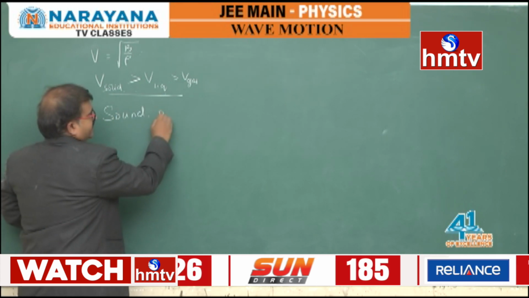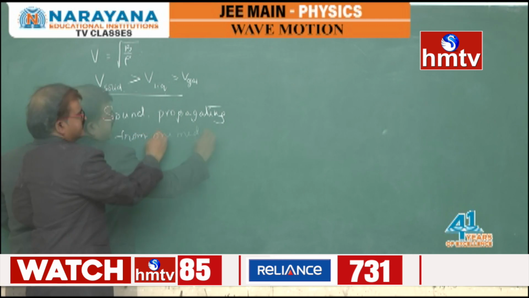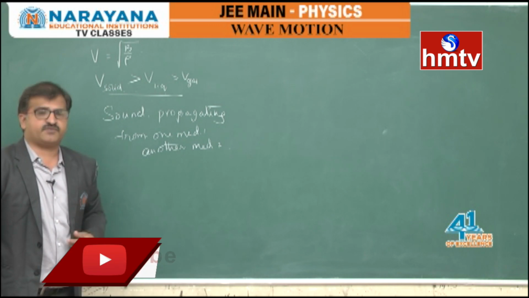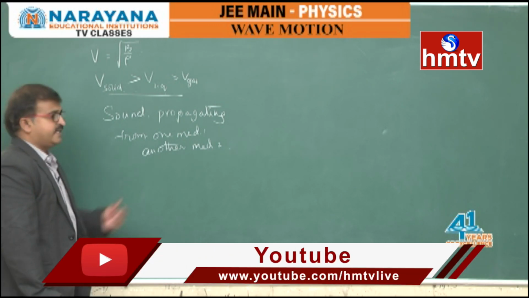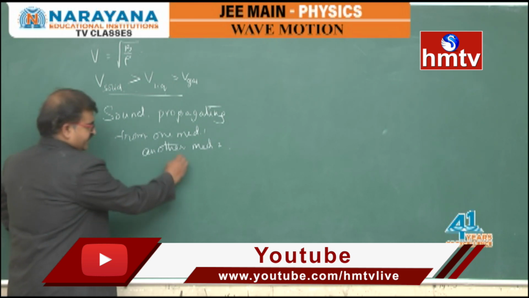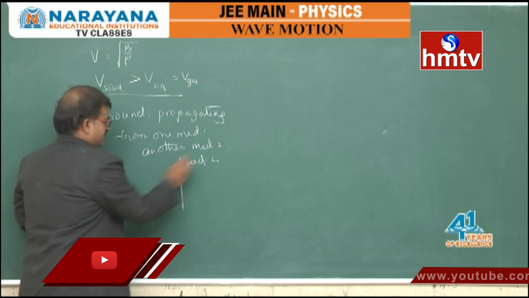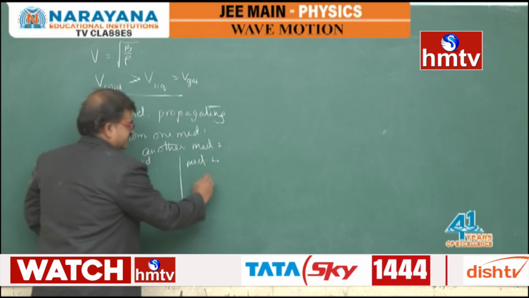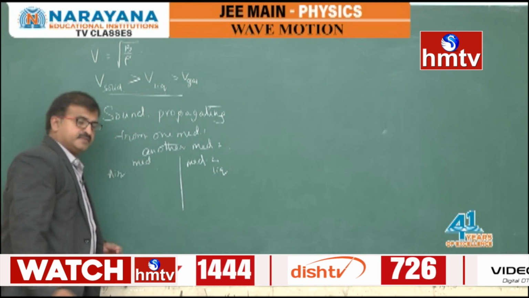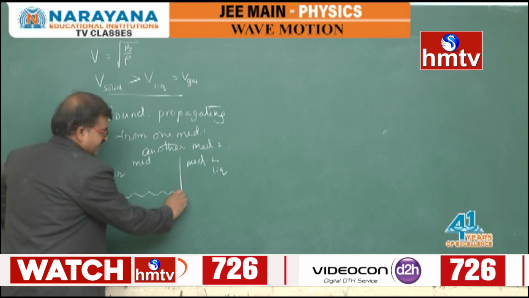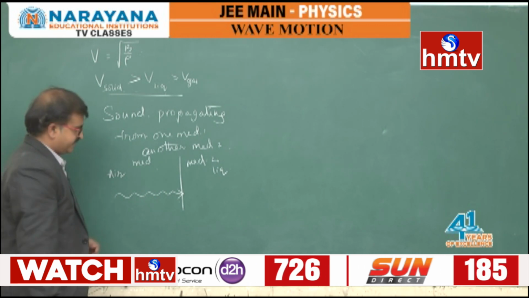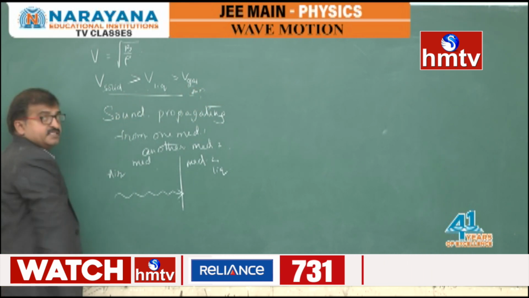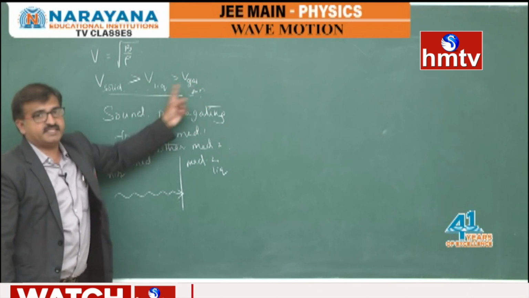Sound waves are propagating from one medium to another medium. Here, just like reflection and transmission of waves as we discussed, in this case what will happen? So here if you take, this is medium 2, this is medium 1. For example, this is air, this is a liquid. Then a sound wave when it travels and is incident on it, the velocity of sound in gases, that is in air, and the velocity of sound in liquid, this is more than this.